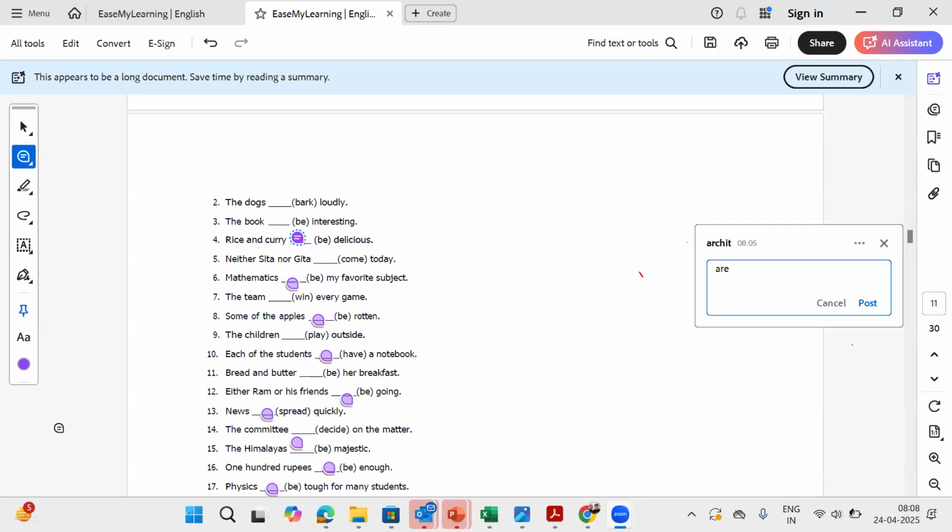If I say neither Archit nor his friends, the second object is friends, which is plural, so it will be are happy. So the rule for neither-nor and either-or is that you only need to see the last element, and if it is singular or plural, you use the singular or plural verb accordingly.